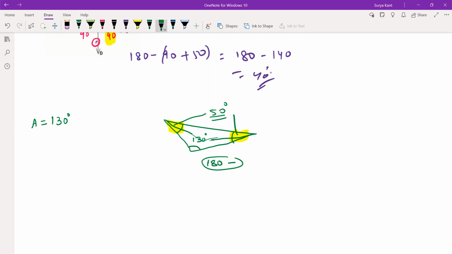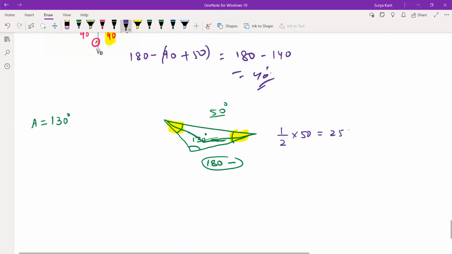Sir, but in a triangle, if we add the angles, we need to get 180, right, sir? So how can it be more than that, sir? It's not more than 180, no. See, the 50 is including both of them, I'm saying. It's not only one part. So a bisector means half of 50, that is 25, correct? Yes, sir. Half of 50, that is how much?